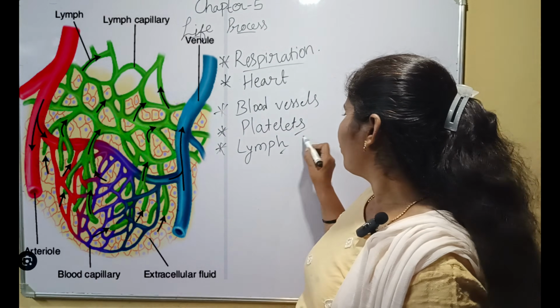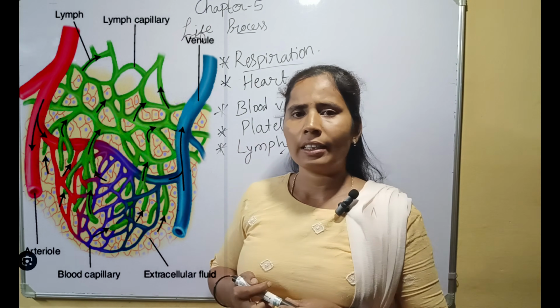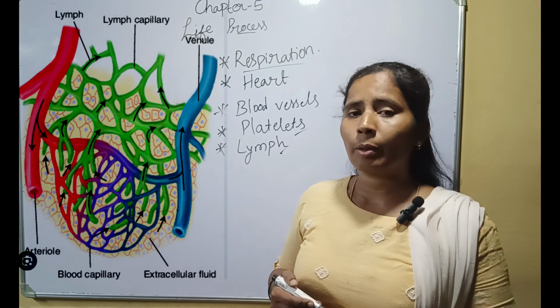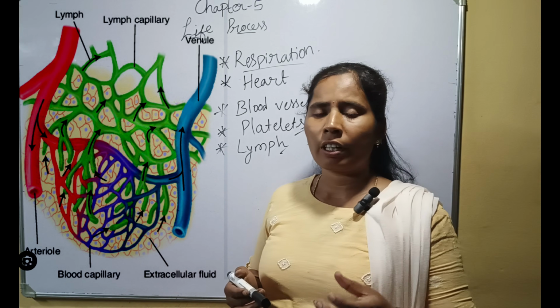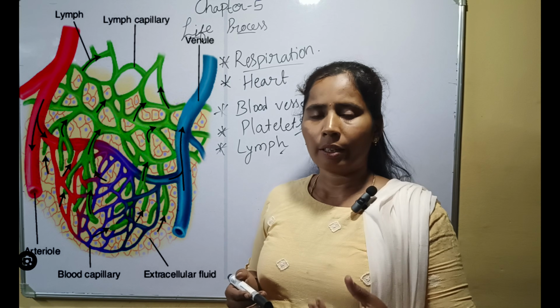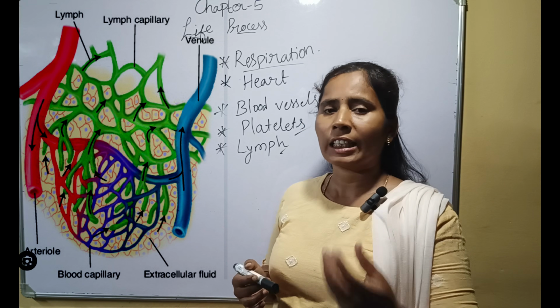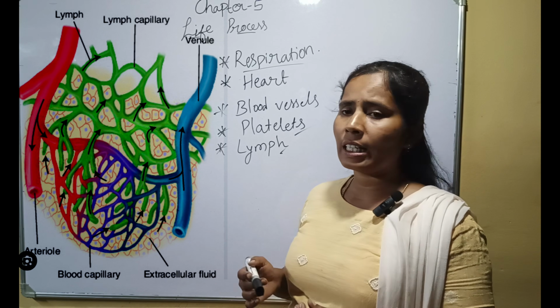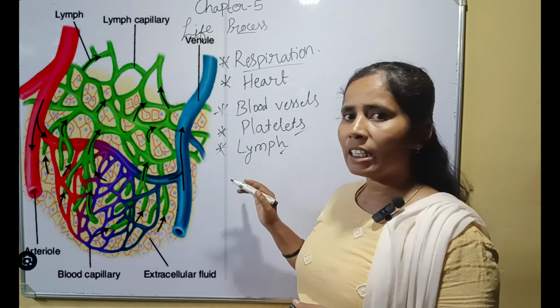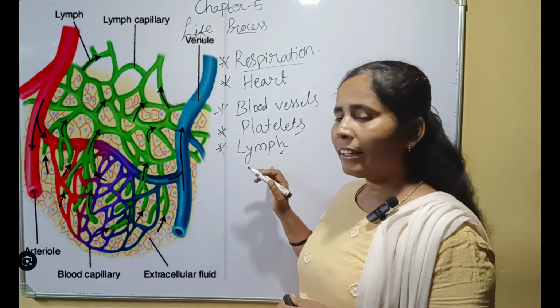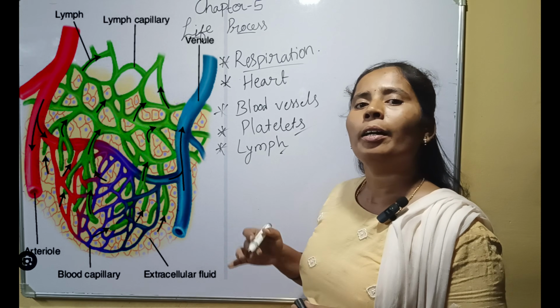So next, lymph. Lymph is another fluid which is present in the blood. It is formed when a small amount of plasma, blood cells and platelets escape from the pores of capillaries and form a fluid called lymph. This carries digested fat. It drains the excess fluid back to the blood.